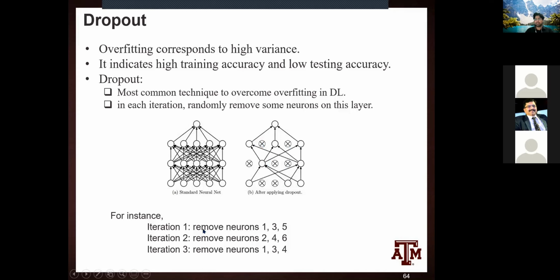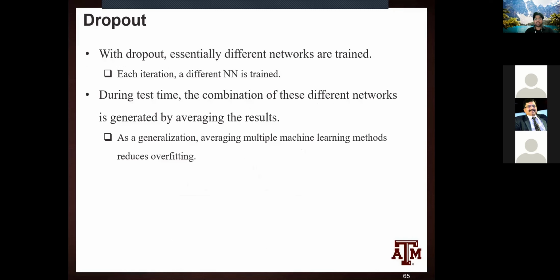Like in iteration one, we remove some neurons. In iteration two, we remove some other neurons, and we basically average the results to generate the forecasting results. With dropout, essentially we are training different neural networks. At each iteration, we have a different neural network being trained.